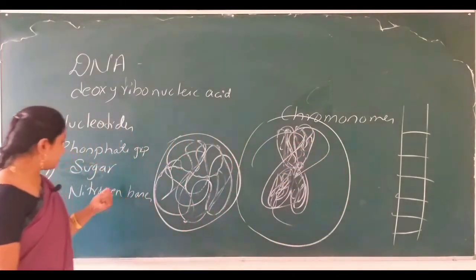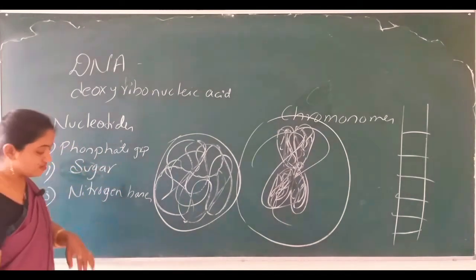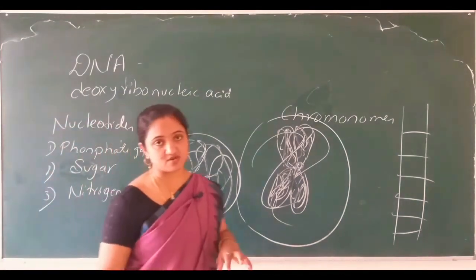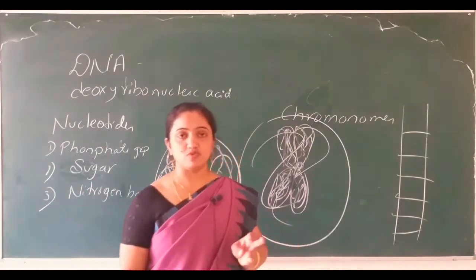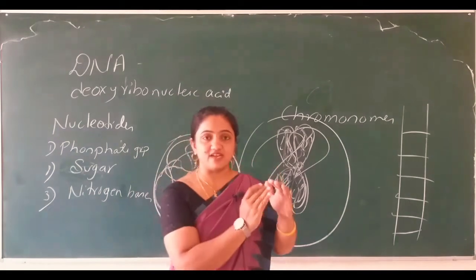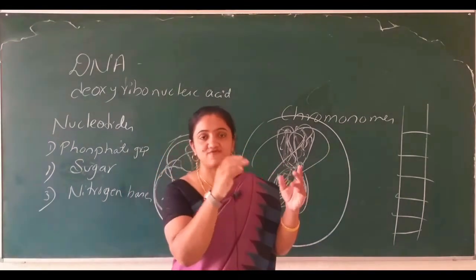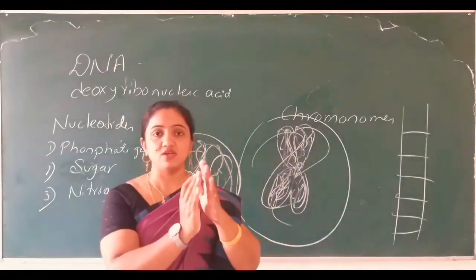Yes, it needs covalent bonds. Yes, my dear students, covalent bonds in the form of phosphodiester bonds, and hydrogen bonds. These bonds connect one nucleotide to one more nucleotide, one strand to one more strand.